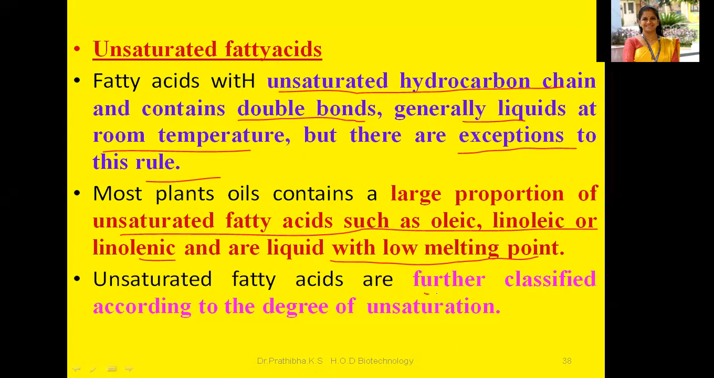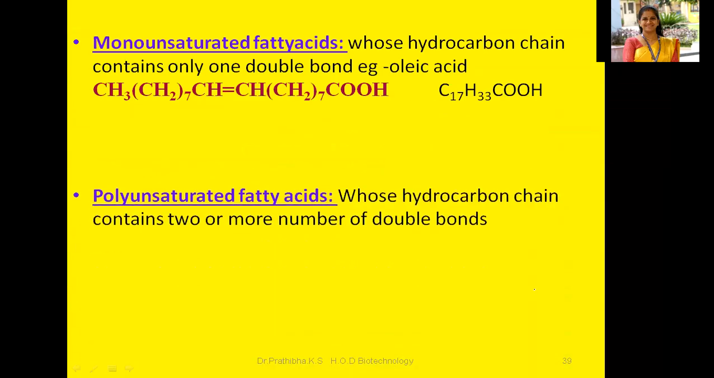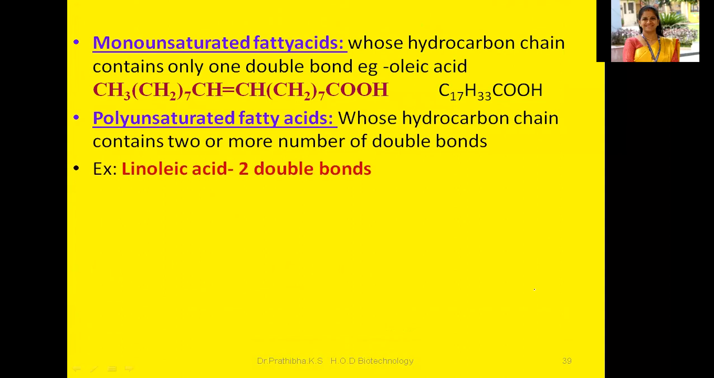Unsaturated fatty acids are further classified according to the degree of unsaturation. Based on the degree of unsaturation, we can classify unsaturated fatty acids into monounsaturated fatty acids and polyunsaturated fatty acids. Here, mono means the presence of a double bond. Only one double bond can be seen. That's why it is mono, whose hydrocarbon chain contains only one double bond. For instance, that is oleic acid.